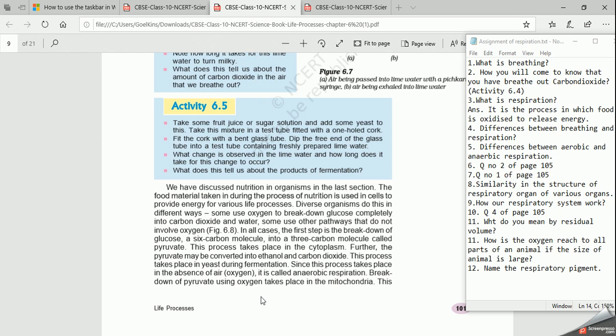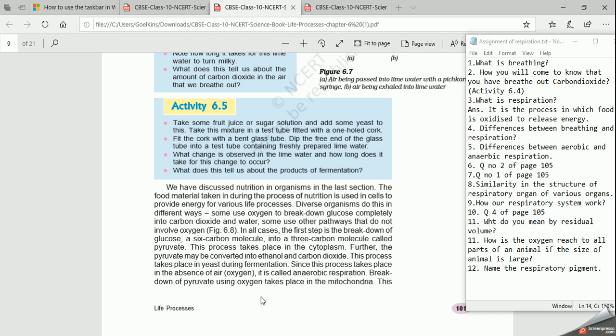In anaerobic respiration, less energy is released because incomplete oxidation of food takes place. Aerobic respiration takes place in mitochondria. You know that mitochondria is called the powerhouse of the cell. You have already studied this in your 9th class and even in 8th class. Why is it so? Because breaking down of food particles takes place in mitochondria to release energy. So it is known as the powerhouse of the cell.